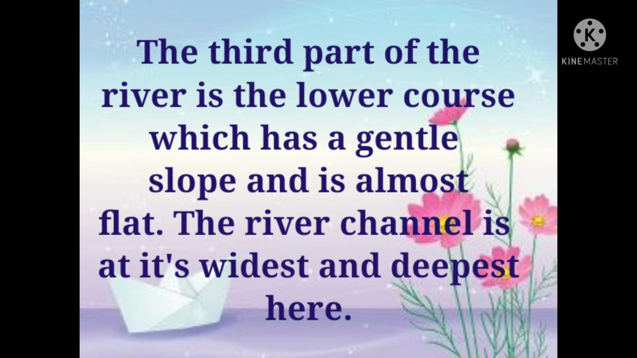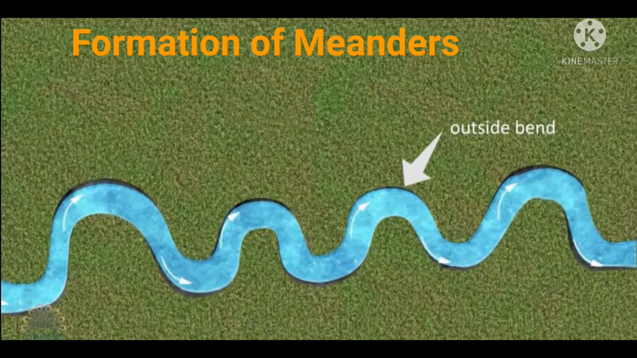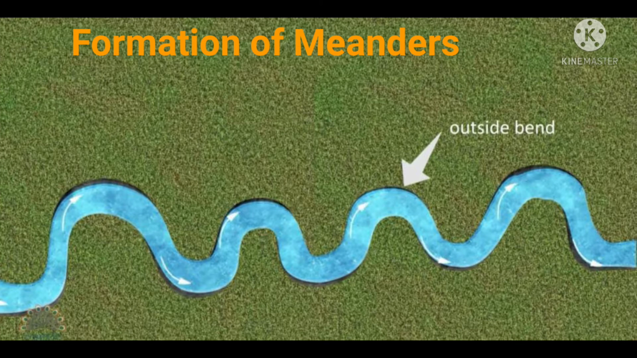The third part of the river is the lower course, which has a gentle slope and is almost flat. The river channel is at its widest and deepest here. Now let's see the formation of meanders.